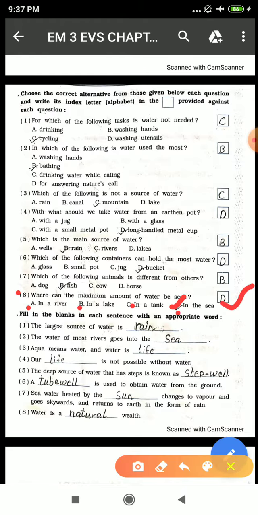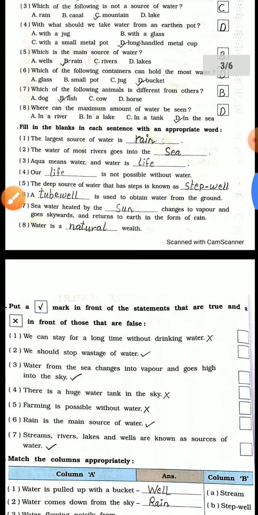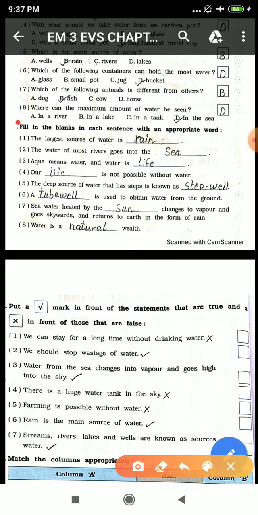Okay? Now we'll move forward to fill in the blanks. The largest source of water is rain. As I told you in choose the correct option, the largest source of water is rain, the rainy season. Okay. Now second one. The water of most rivers goes into the sea. Yes. All the lakes and everything go and merge into the sea. So the sea has the maximum amount of water.